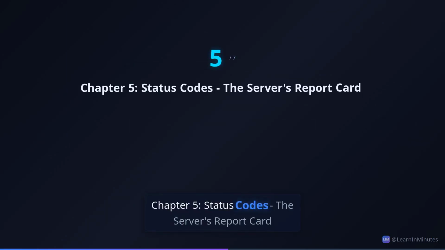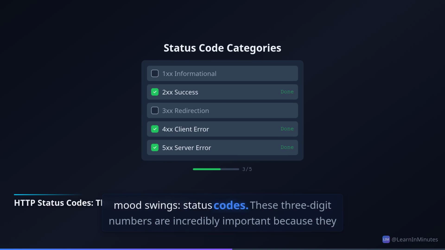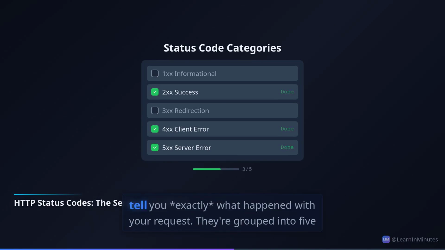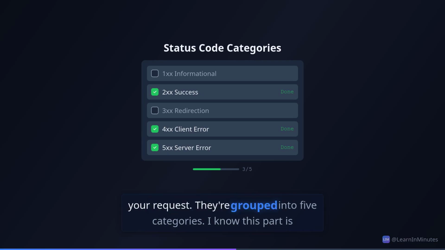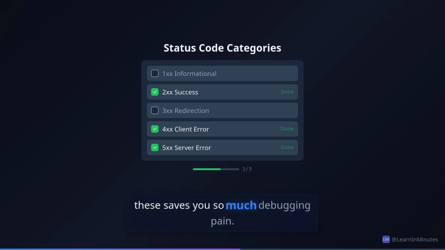Chapter 5. Status codes, the server's report card. Okay, let's talk about the server's mood swings, status codes. These 3-digit numbers are incredibly important because they tell you exactly what happened with your request. They're grouped into 5 categories. I know this part is dense. Stick with me. Mastering these saves you so much debugging pain.